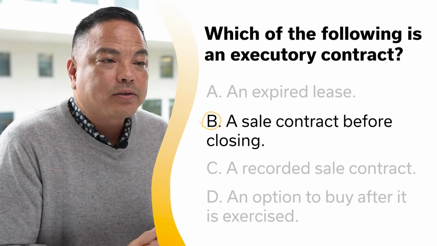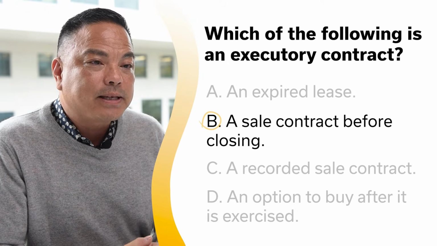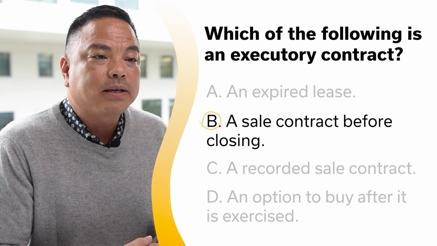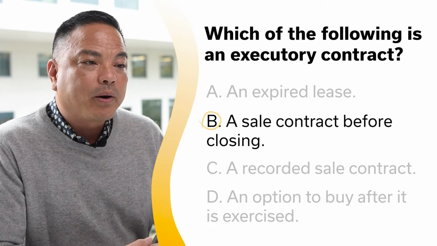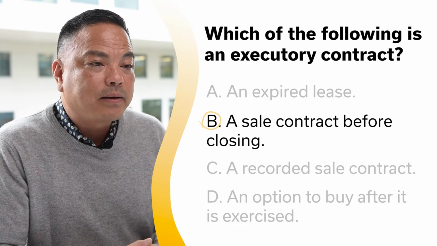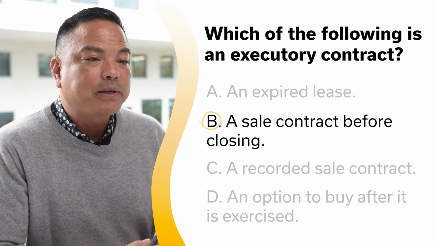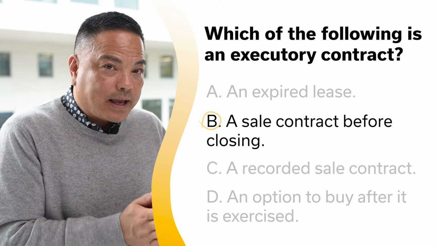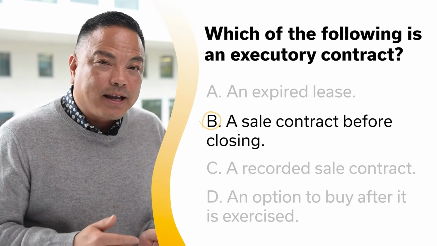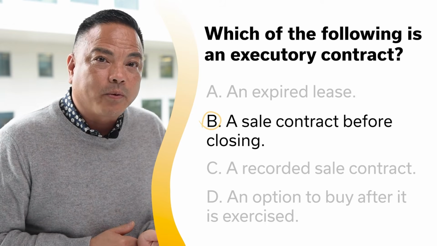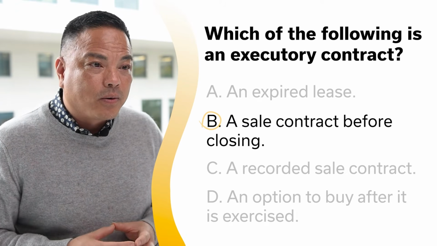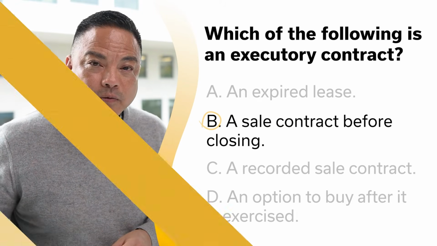An executory contract is one in which performance is yet to be completed. A sales contract prior to closing is executory. While the parties have agreed to buy or sell, the buyer has yet to pay the seller and the seller has yet to deed the property to the buyer. So remember again, executory means that a performance has not yet been completed. An executed contract or performance means that the contract has been signed by both parties and or the conditions have been performed.